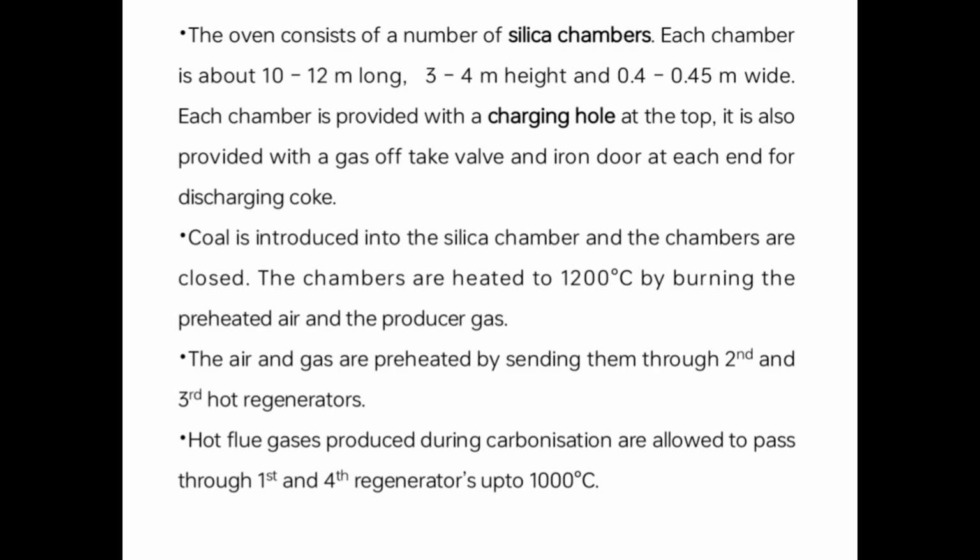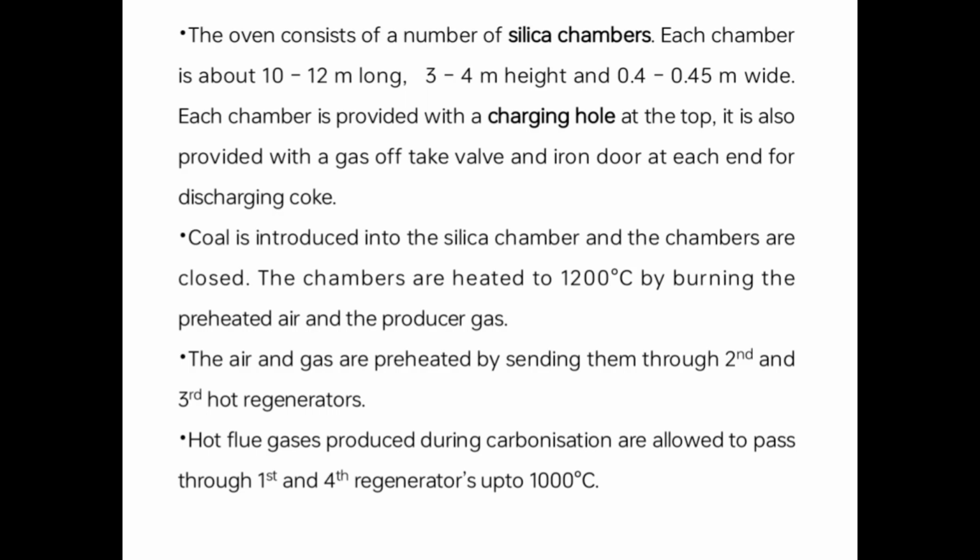The oven consists of a number of silica chambers. Each chamber is about 10 to 12 meters long, 3 to 4 meters high, and 0.4 to 0.45 meters wide. Each chamber is provided with a charging hole at the top. It is also provided with a gas offtake valve and an iron door at each end for discharging coke. Coal is introduced into the silica chamber and the chambers are closed.